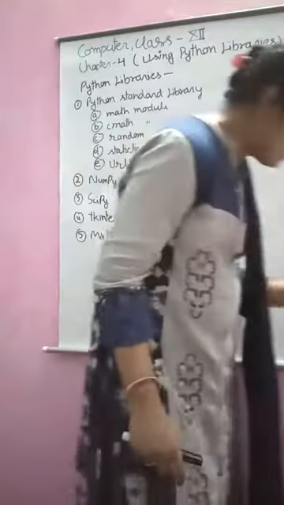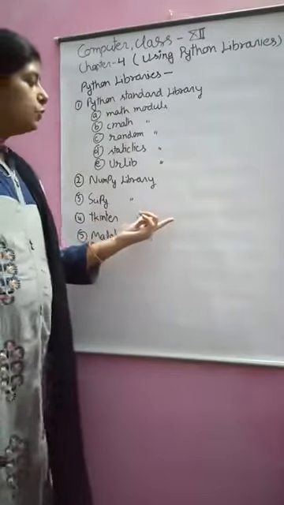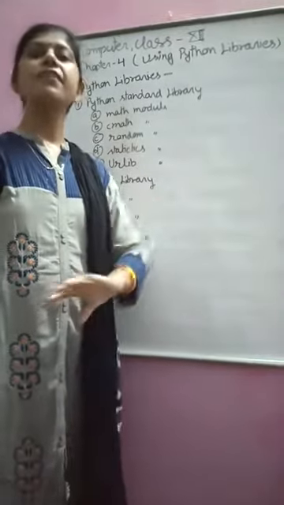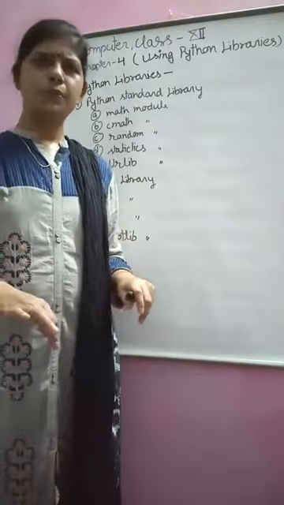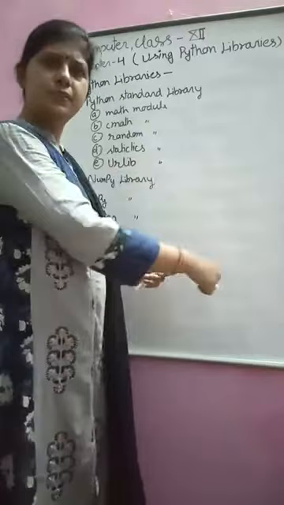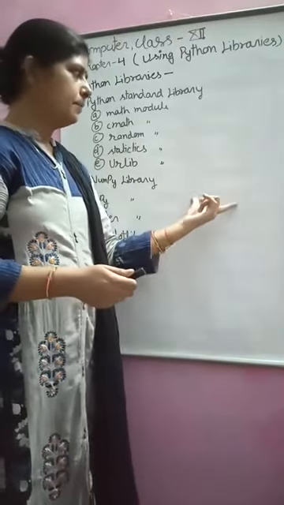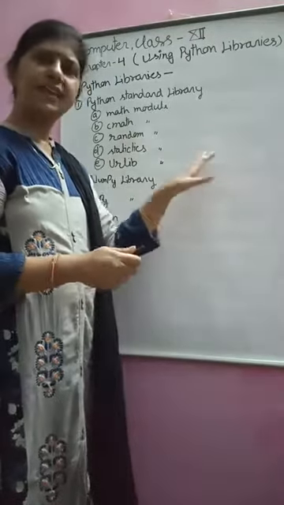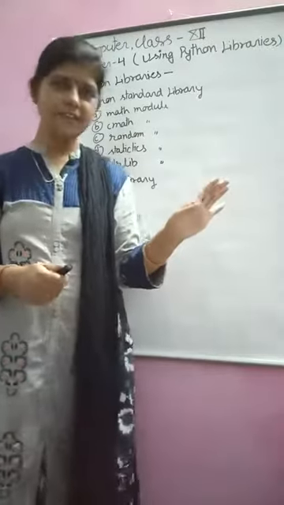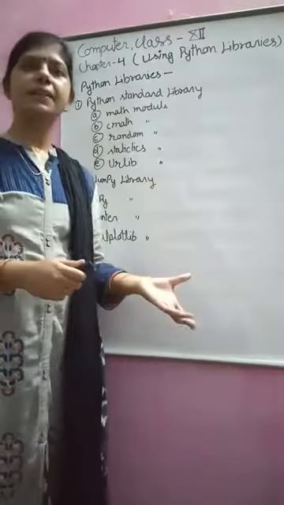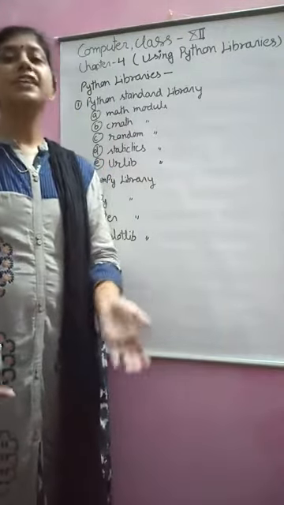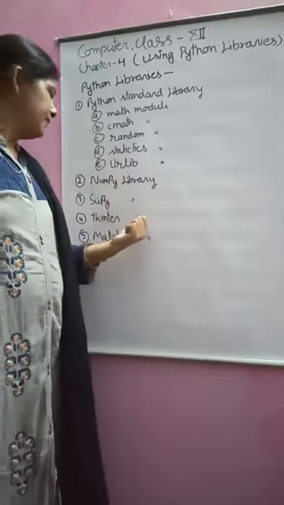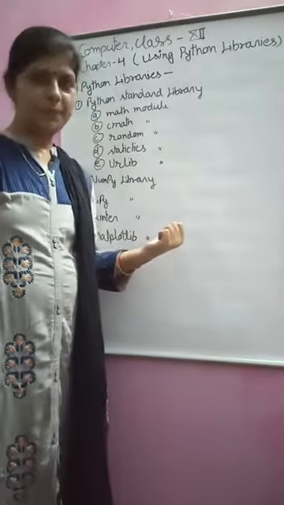tkinter library. With this library, you can create a GUI environment, graphical user interface. Till now, you have been using the Python command environment on which you can write a program. That is not graphical. In a graphical interface, you can create a button, text box, list box, and so on. That is the GUI environment. Using this library, you can create a GUI environment.